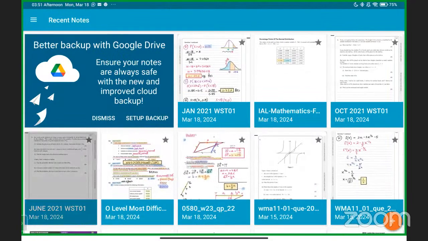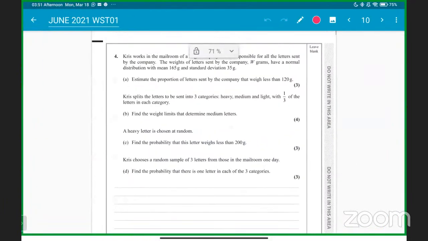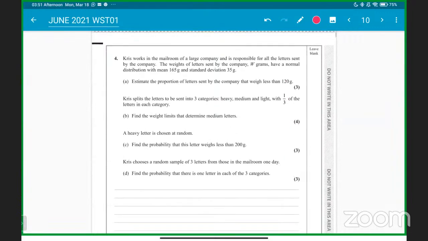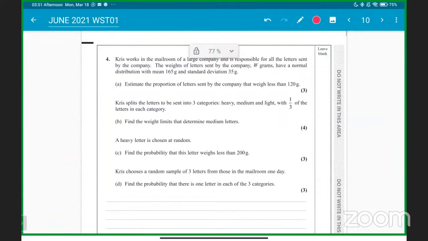After January 21, we have the June 21, again a similar type of question, 4, 5, 6, 7, 8, 9, 10 and 13 marks question again. So I'll give a couple of minutes, a couple of seconds to read this, and then we'll solve this June 2021 question as well. Okay.